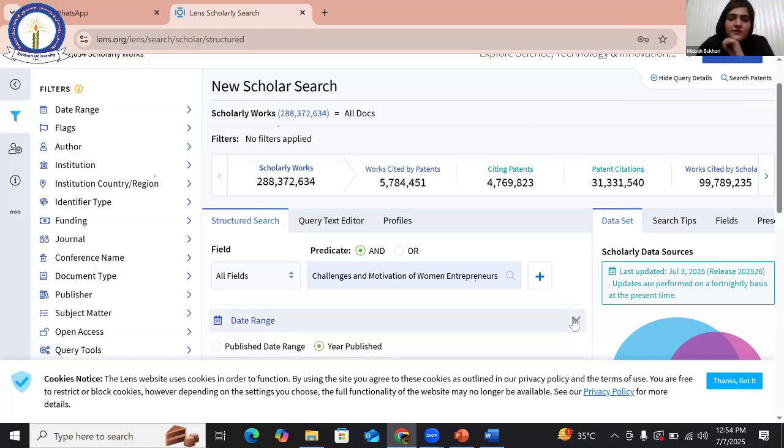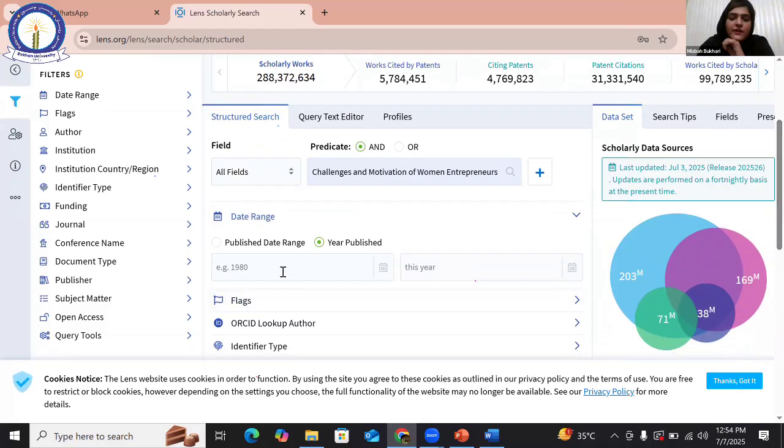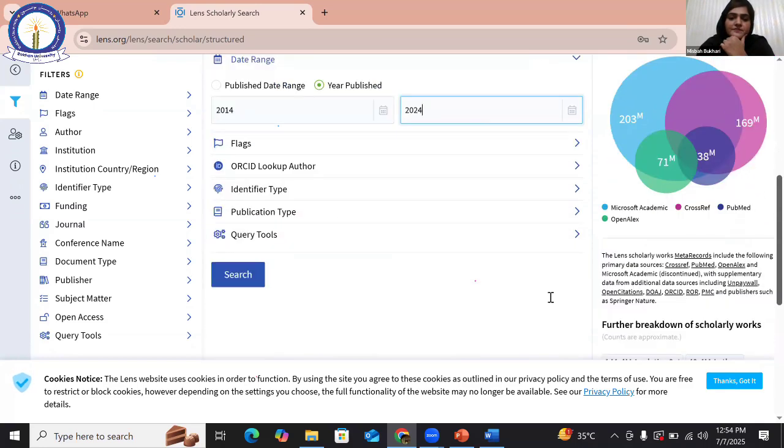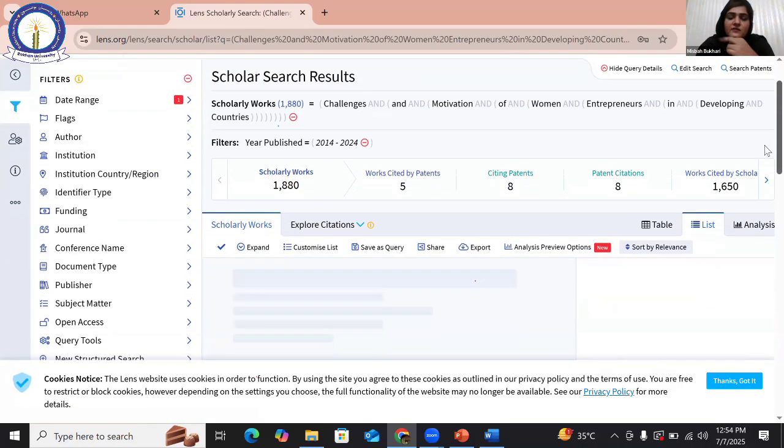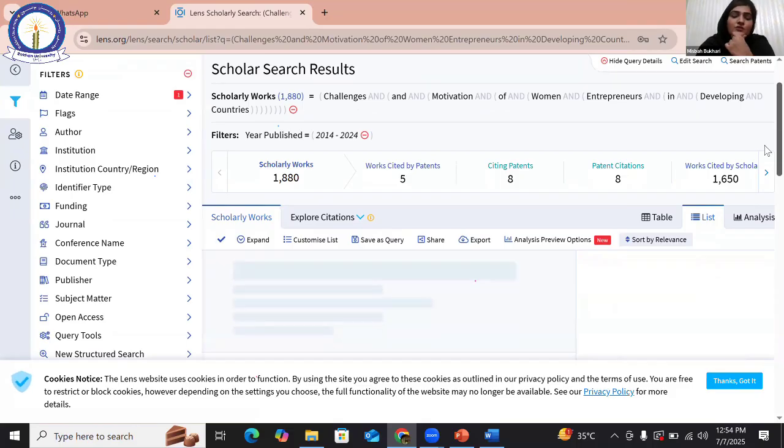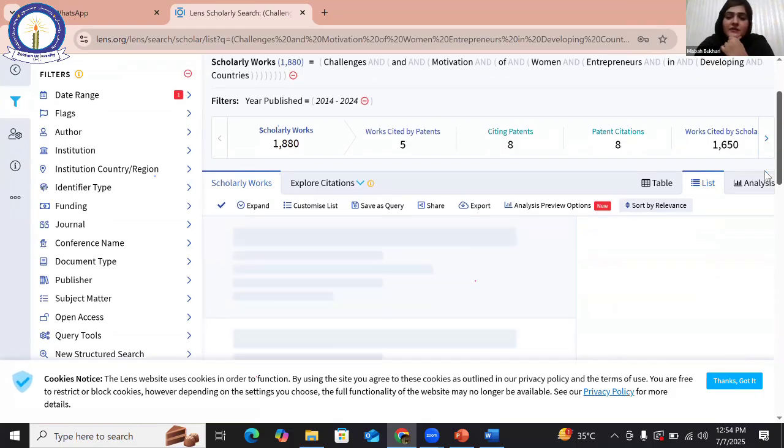What is the date range? As I told you earlier, my date range is from 2014 to 2024, a 10-year study on this very title of women entrepreneurship. So what are my results? Almost 1880 research papers.